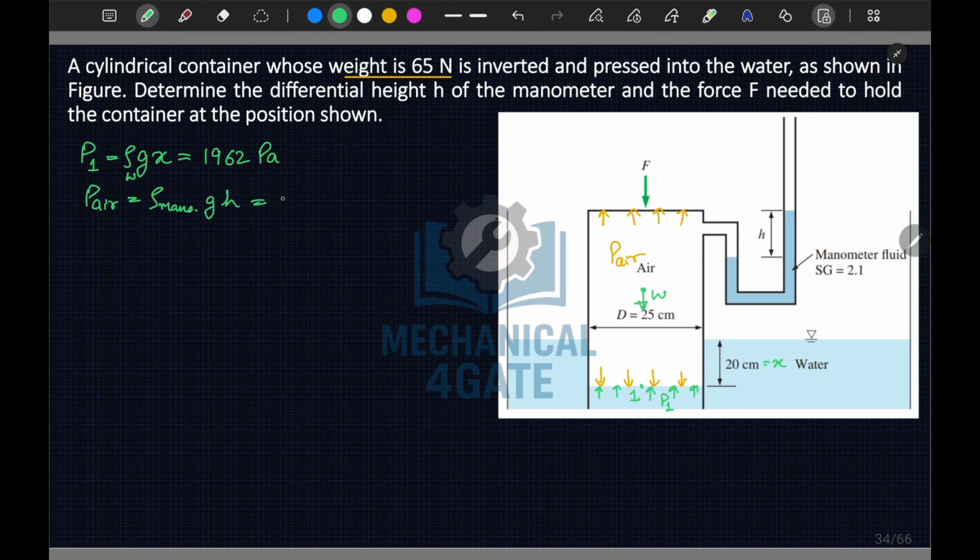So this will become rho, this is 2100, times g times H. So if I solve this, I will get 9810 into 2.1, so this is 20,601 times H, and this is also in Pascal only.